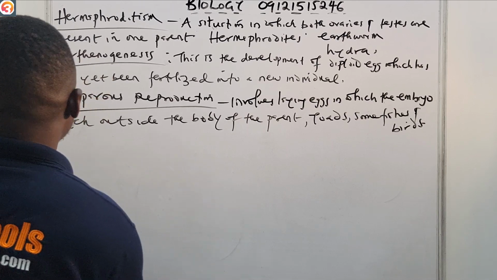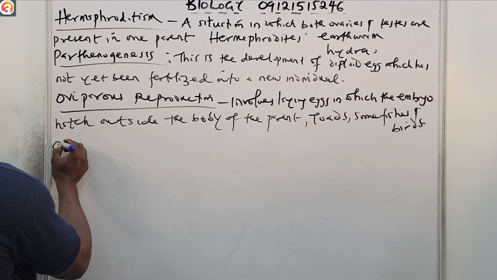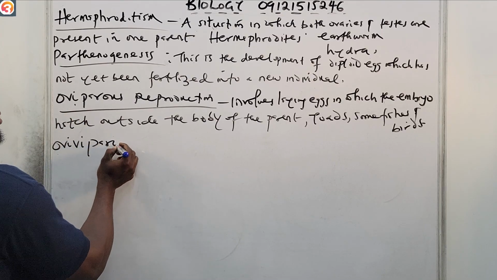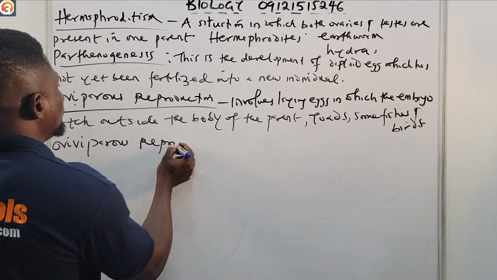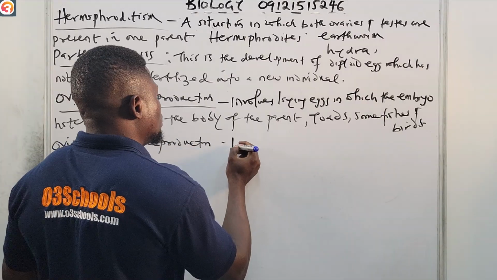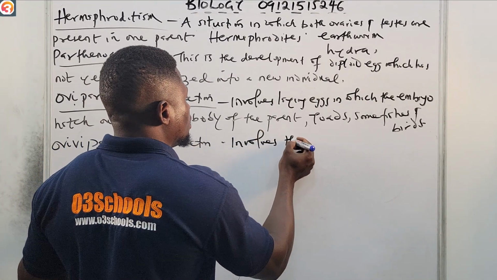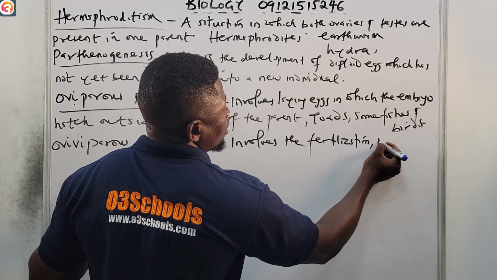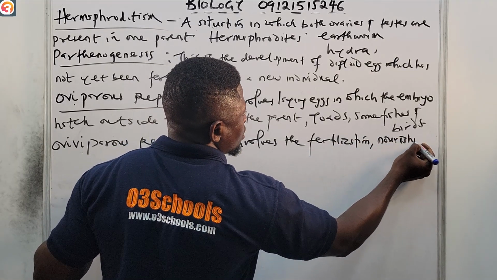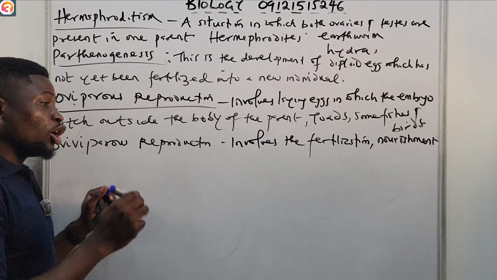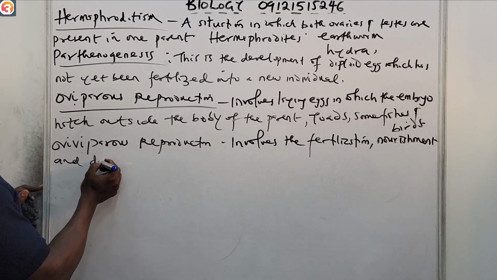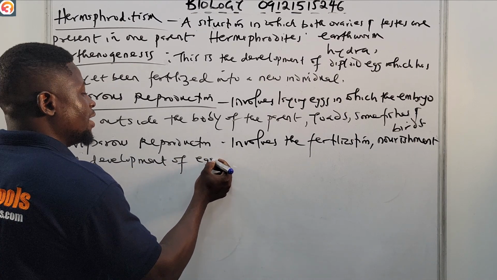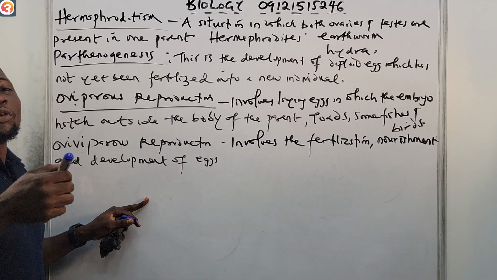Now that will take us to ovoviviparous reproduction. This is ovoviviparous reproduction. It involves the fertilization, the nourishment, and the development of eggs inside the body of the mother.